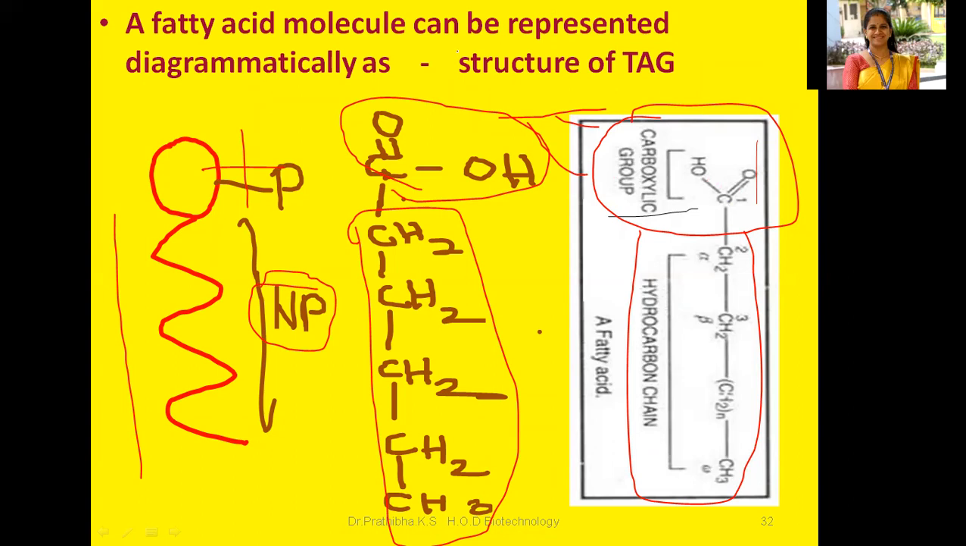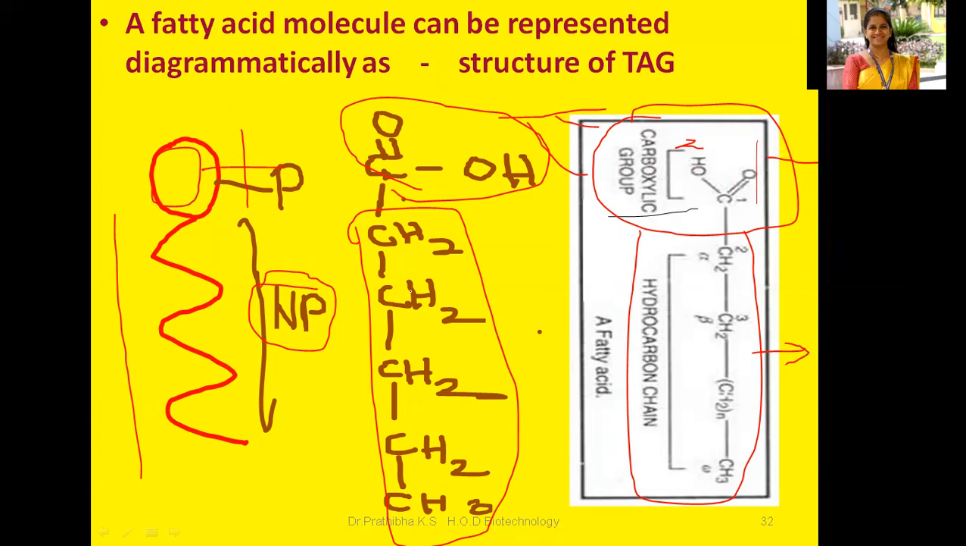Write any one structure. You can write the carboxylic group over here. That is the head polar group, that is C double bond O, OH, the carboxylic group. Hydrophilic and our polar end. You can write this as hydrophilic and our polar end. And the bottom one is the non-polar tail or hydrophobic end. Make a note: non-polar tail or hydrophobic end.